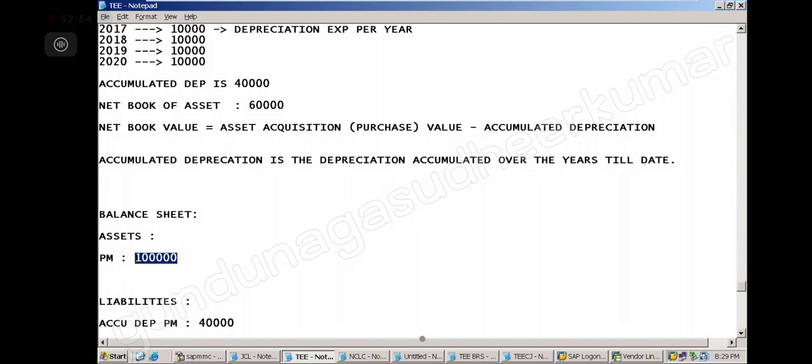For every asset class, if you are giving your P&L account, then you can say I can see my depreciation expense in the P&L account. But depreciation expense is for all assets, it's a mix-up. Here I want to know, asset class wise, how much depreciation you have charged, how many new assets you have purchased. I want that clarity in the P&L and balance sheet. So that's why in the depreciation entry, the depreciation expense account is debited, the accumulated depreciation account is credited always.